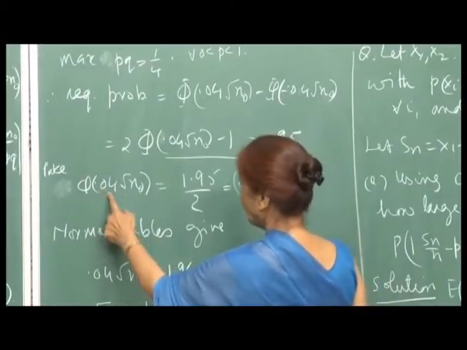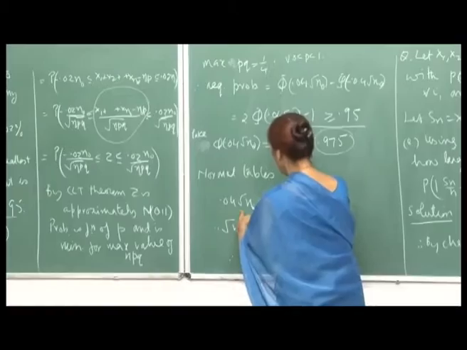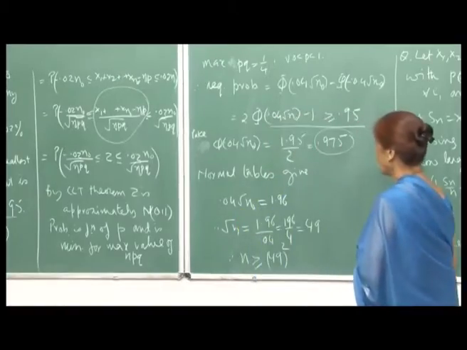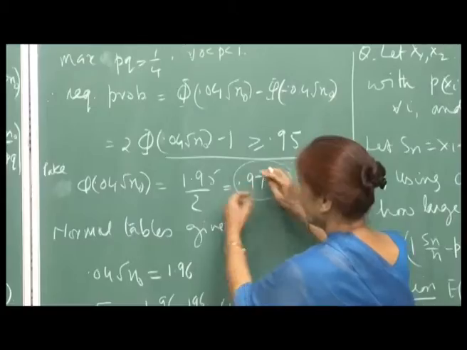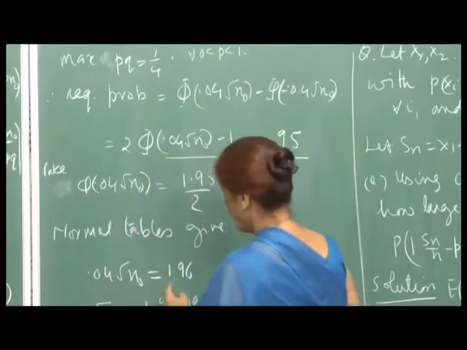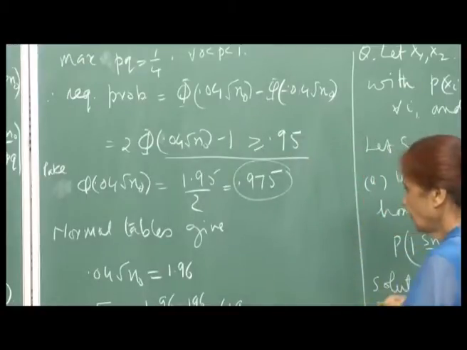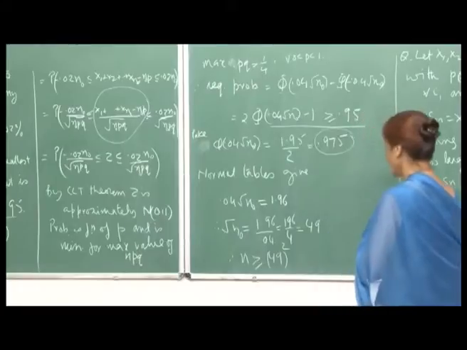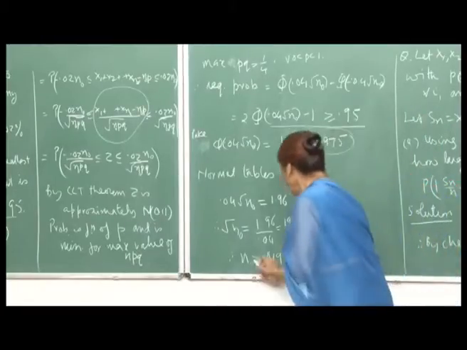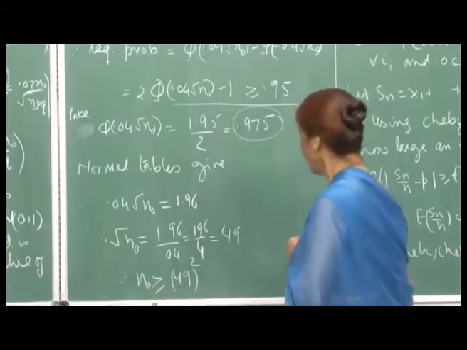So, that means 0.04 root n naught is equal to 1.96. Therefore, your root n naught is equal to 49, and therefore, your n naught is greater than or equal to 49 squared.